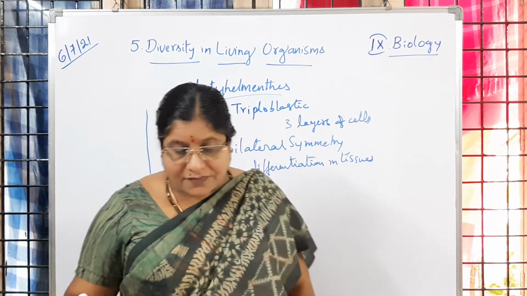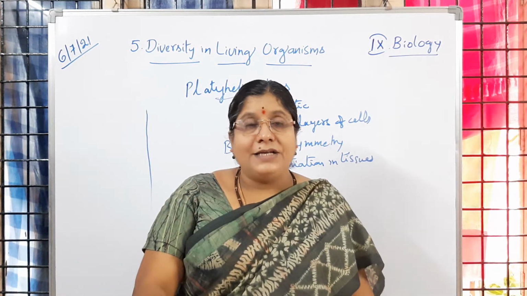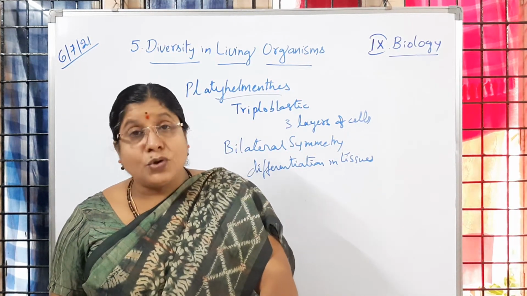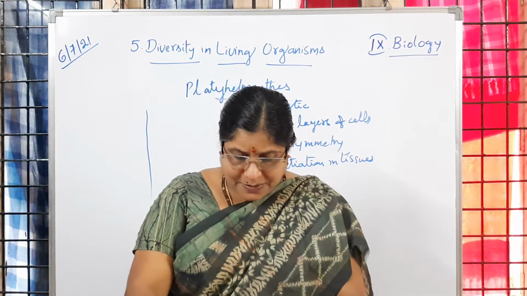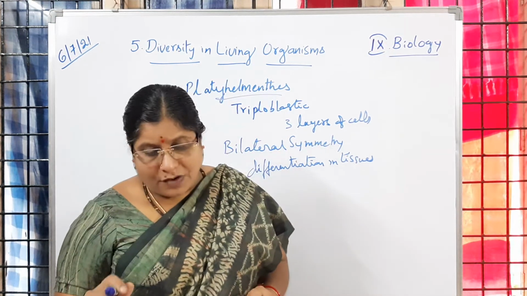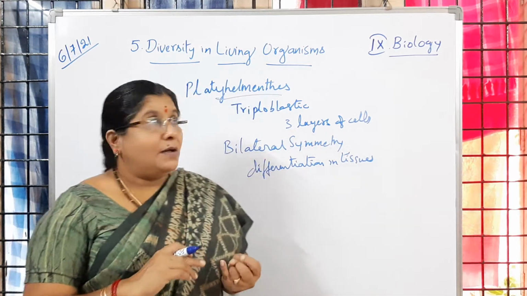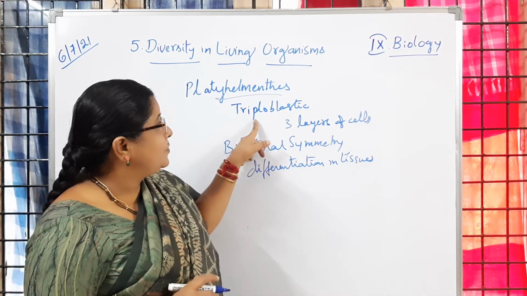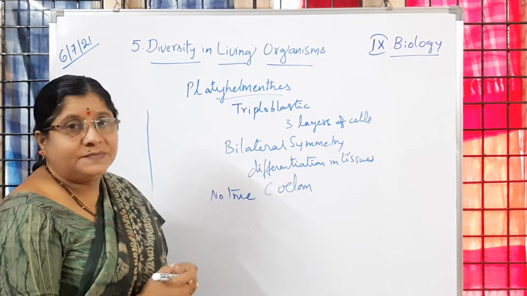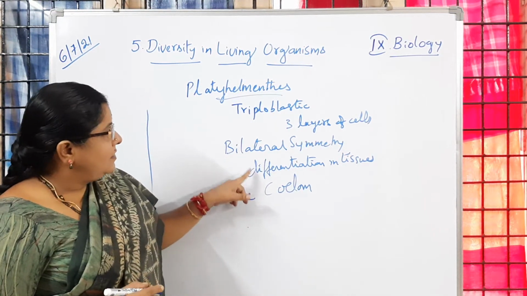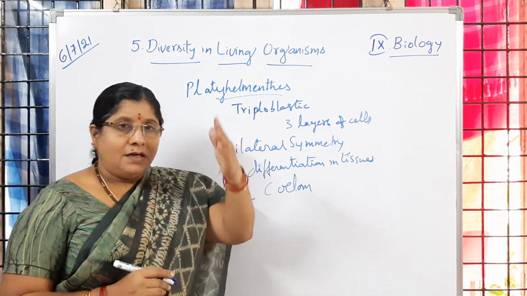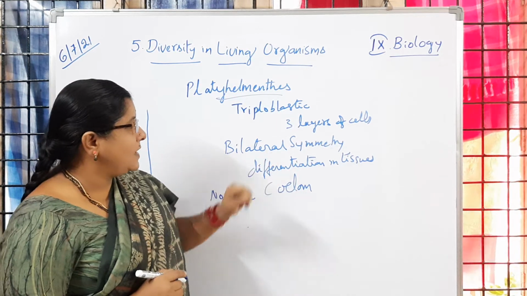So what are the examples of this group of organisms? Platyhelminthes means planarians and liver flukes; all these are examples of Platyhelminthes. Is it clear to children? So what are the characters we are observing? They are multicellular organisms with triploblastic, three layers of cells, bilateral symmetry, and a body cavity. Bilateral symmetry means the right and left sides have the same parts, from top to bottom.